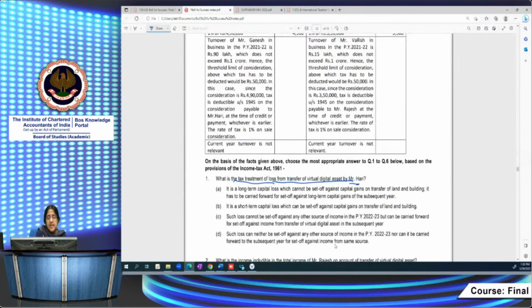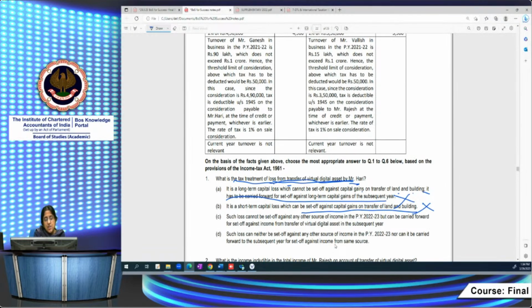First option: it is a long-term capital loss which cannot be set off against capital gain. It has to be carried forward for set off. This statement is wrong. Next: it is a short-term capital loss which can be set off against capital gains on transfer of land and building. No, it cannot be set off against capital gain on transfer of land and building.